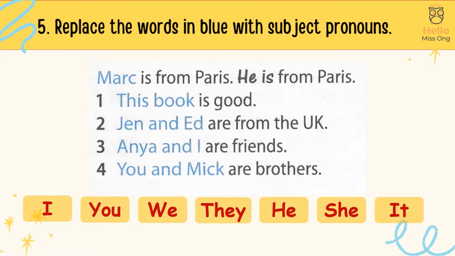Activity 5. Replace the words in blue with subject pronouns. For example, Mark is from Paris. He is from Paris. 1. This book is good. It is good. 2. Jen and Ed are from the UK.